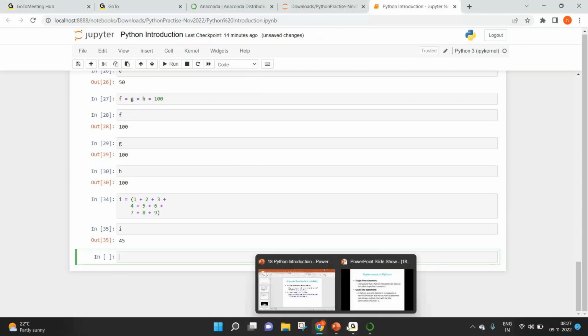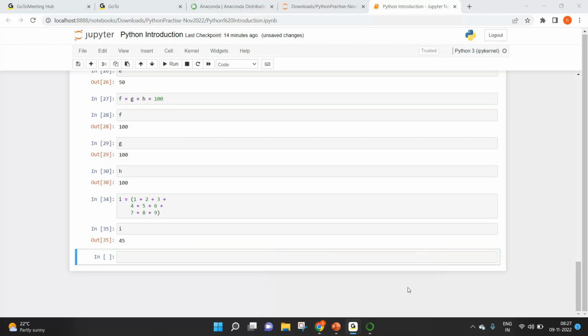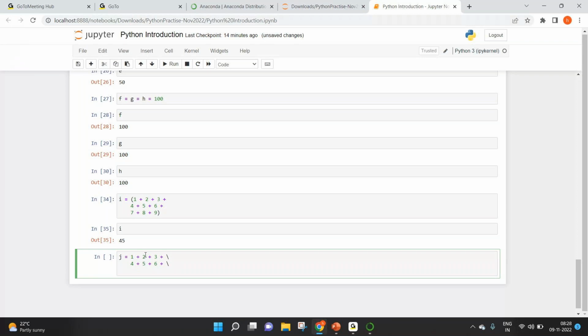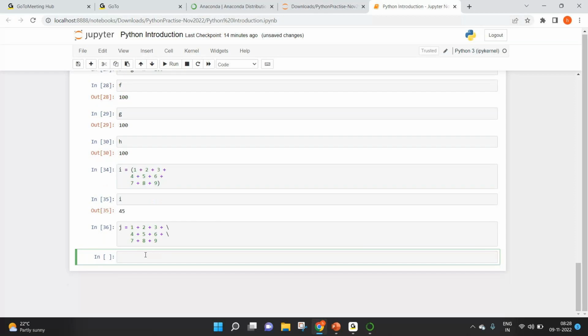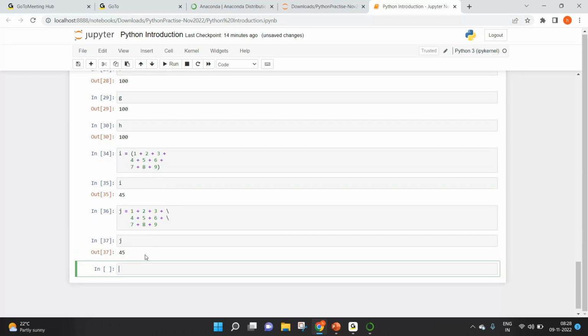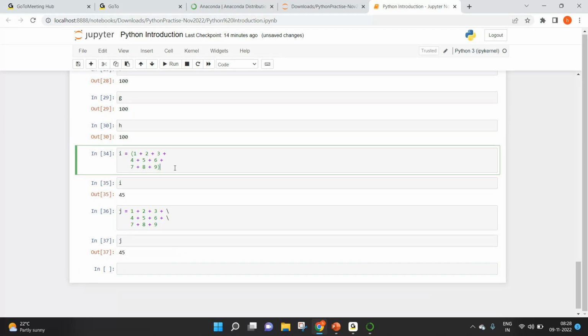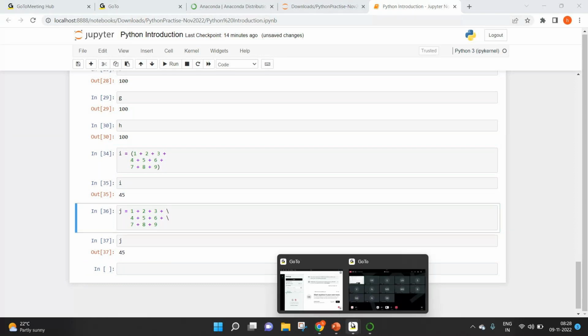The second way is you can break down the line into multiple lines by using backslash. So I can say j equal to 1 plus 2 plus 3 plus backslash. Then you can just say 4 plus 5 plus 6 plus and then backslash, 7 plus 8 plus 9. Now have a look here, both are the same. So these are the two different ways of having multi-line statements in Python. You can use round brackets or you can use backslash to define your multi-line statements in Python.